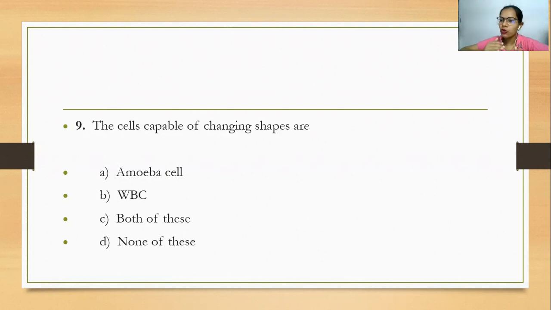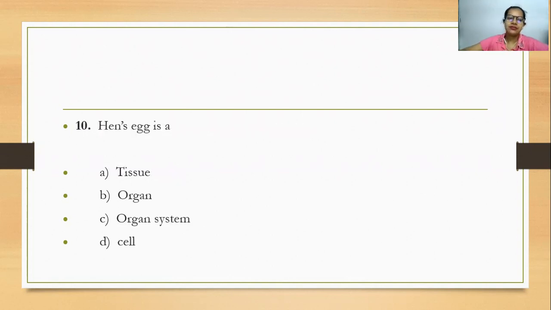Whenever there is a cut or wound, the chances of bacterial infection increase. So WBCs engulf the bacteria, and amoeba also engulfs food particles from outside. So they change shape. What will be the answer here? Both of these.